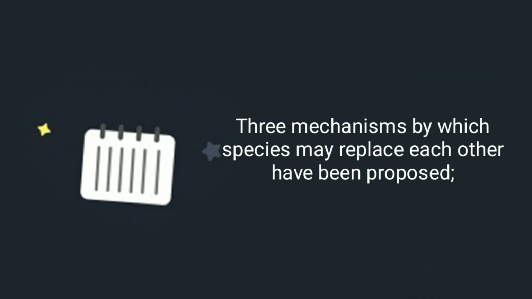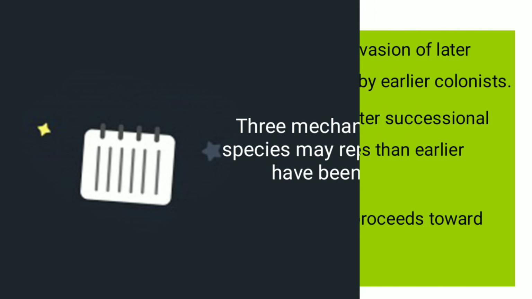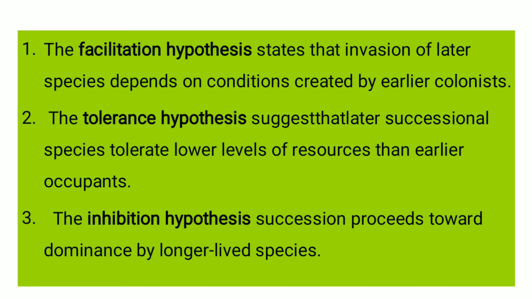Three mechanisms by which species may replace each other have been proposed. The facilitation hypothesis states that invasion of later species depends on conditions created by earlier colonies. That is the effect of the earlier colonies on their environment. Second, the tolerance hypothesis suggests that later successional species tolerate lower levels of resources than earlier occupants.